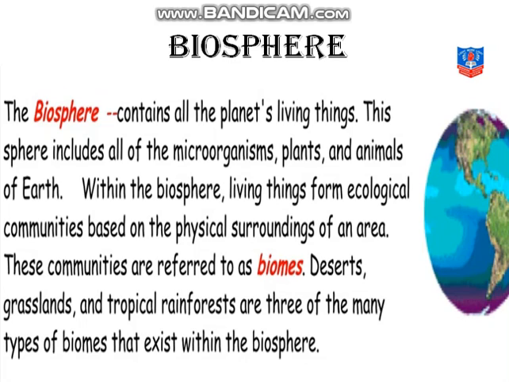Now, the biosphere contains all the planet's living things, whether on the lithosphere, hydrosphere, or atmosphere. Wherever life is there, it is called the biosphere. This sphere includes all the microorganisms, plants and animals of Earth. Within the biosphere, living things form ecological communities based on the physical surroundings of an area. These communities are referred to as biomes. Deserts, grasslands, and tropical rainforests are three of the many types of biomes that exist within the biosphere.